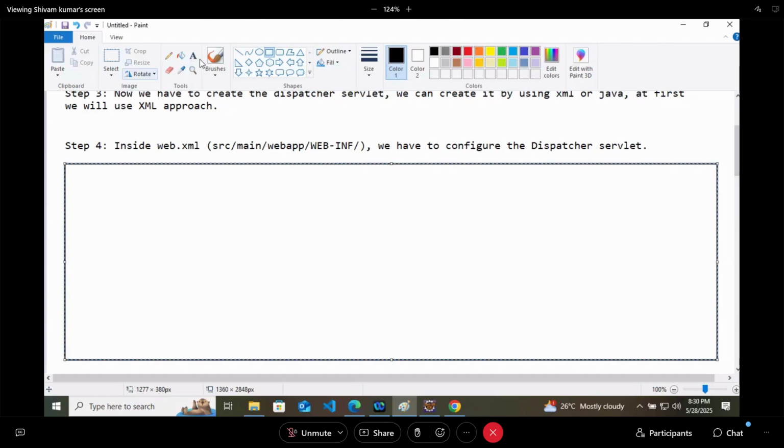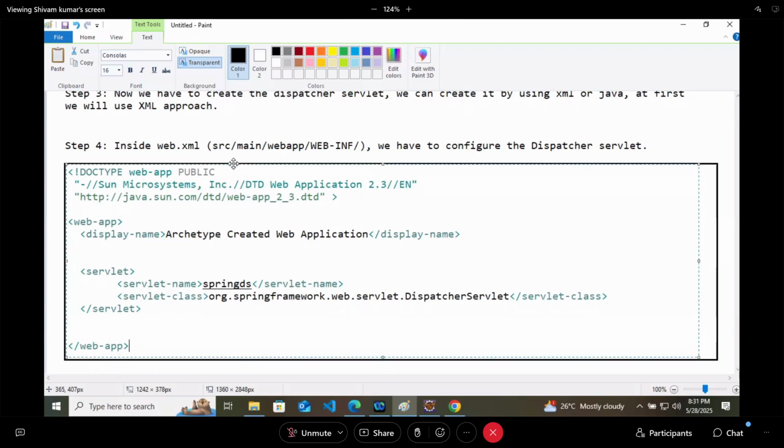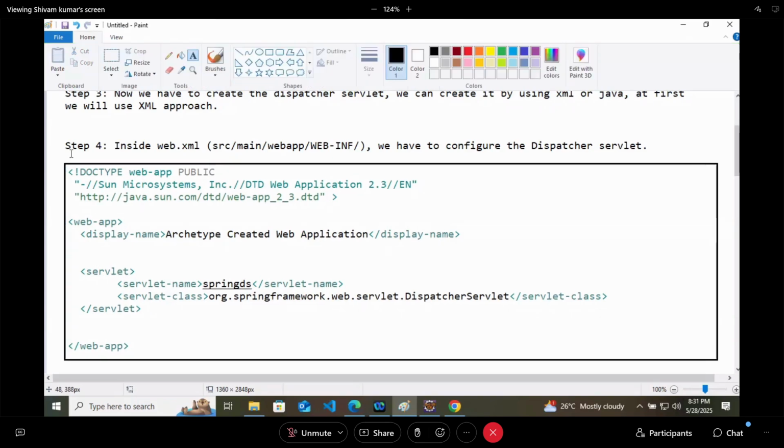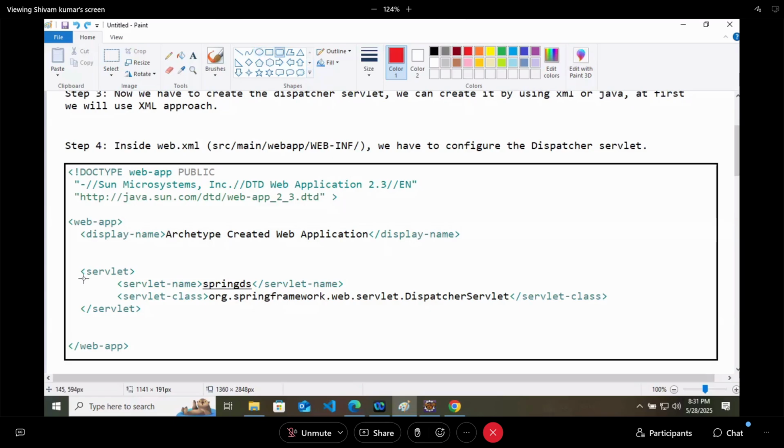So this is your servlet here. See, I am going very slow here because things are complicated. Till now, understood everything?